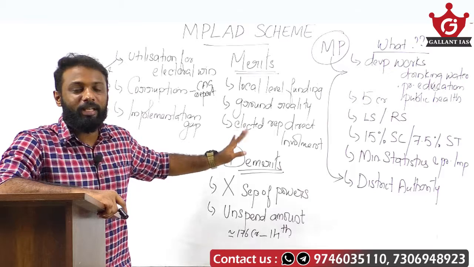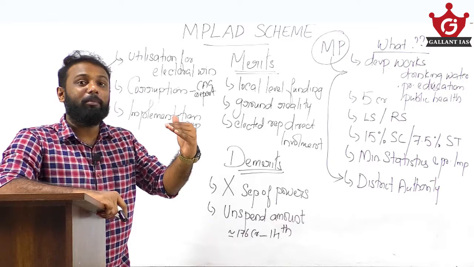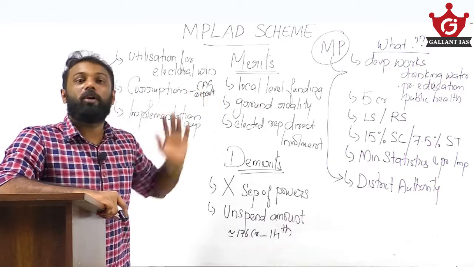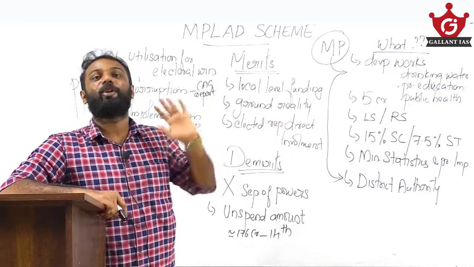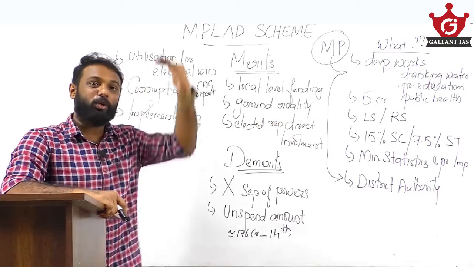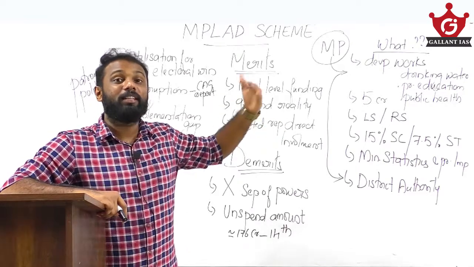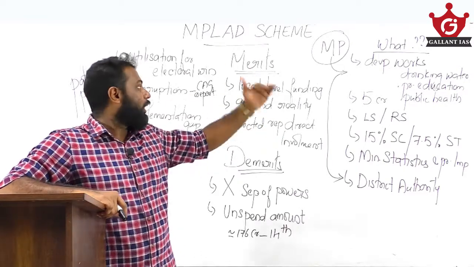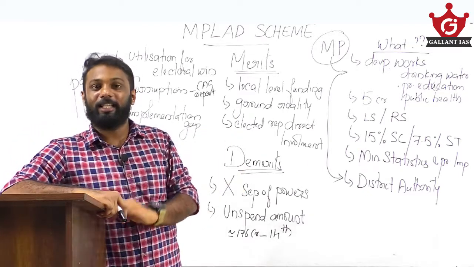Now what will happen if an MP can recommend development works in his or her constituency or in a state? Decentralized level funding is happening here. That is, an MP can meet the development needs in his or her constituency because he knows what is needed for his or her constituency. So rather than a top level approach, each individual MP can recommend works in his or her constituency. So it is local level funding, because he knows the ground reality, what is the need of that concerned area.